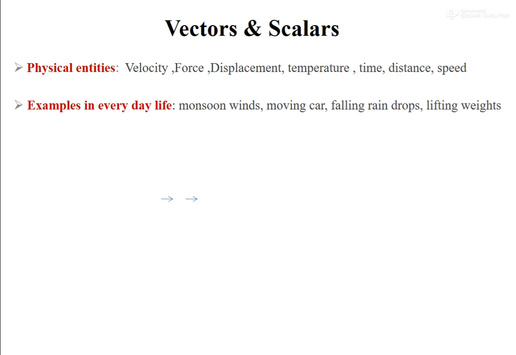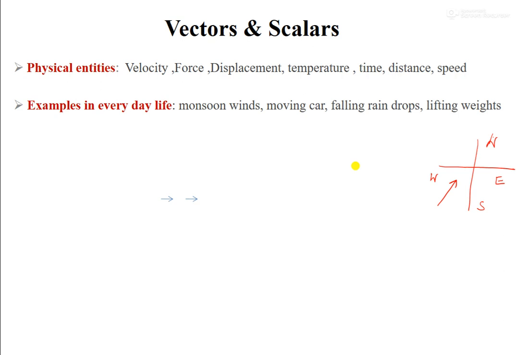That means the winds will come from our south and west side. It is in between these two sides, something like this. Suppose this is north and this is south, this is west and this is east. That means the wind will come from this direction, the southwest side.